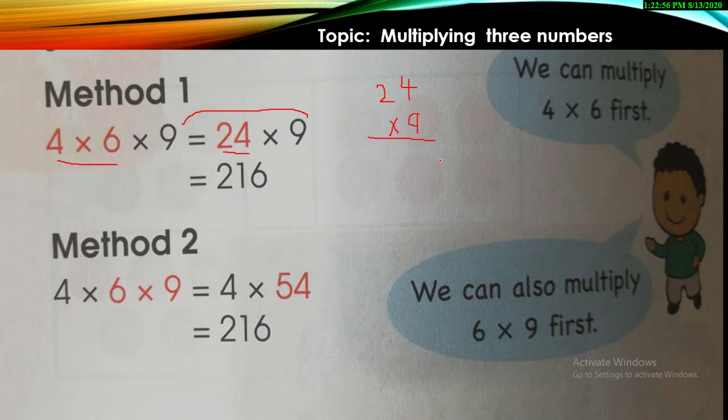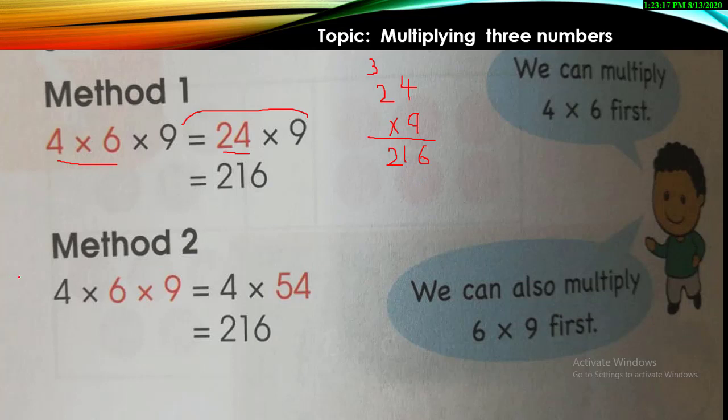9 fours are 36, so you will write down 6. 3 will be carried, and 9 twos are 18. 18 plus 3, the answer is 21. So see, this is the way to solve these three numbers by multiplying them with each other.